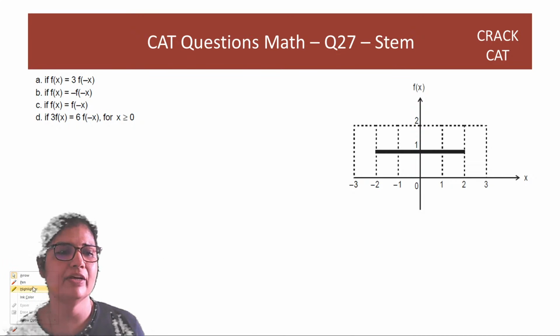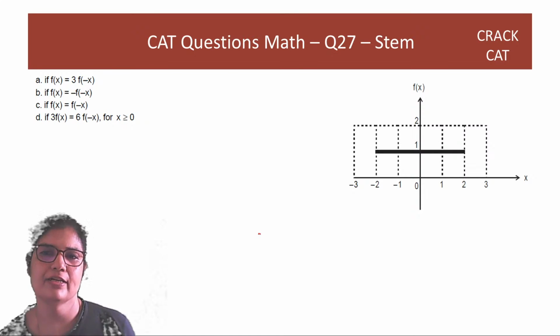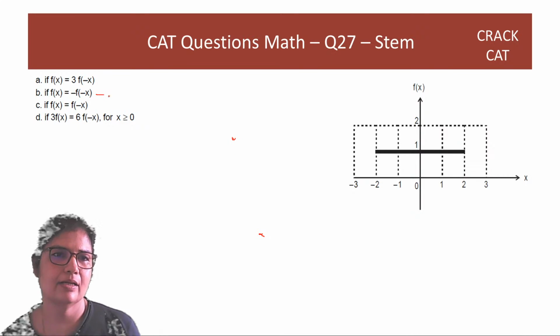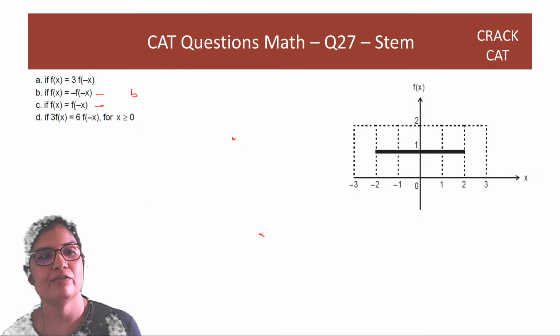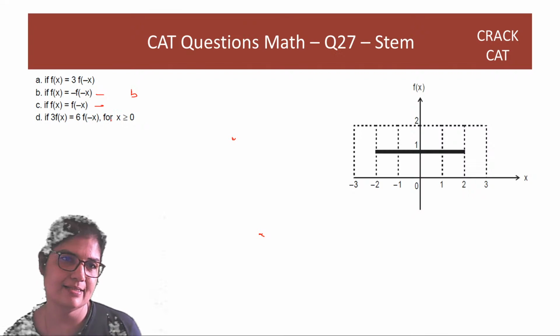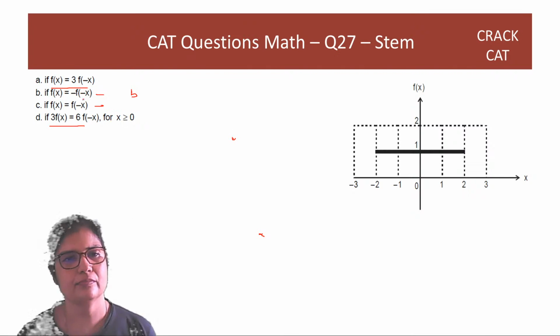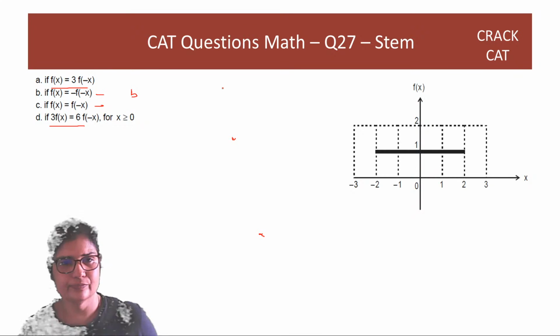So here there are variables plotted on graphs. X and f of x is plotted. And whenever f of x is equal to minus of f of minus x, then you mark option B, you mark option C if f of x is equal to f of minus x, right? Otherwise, you have these other options also to mark. So first, let's analyze B and C.